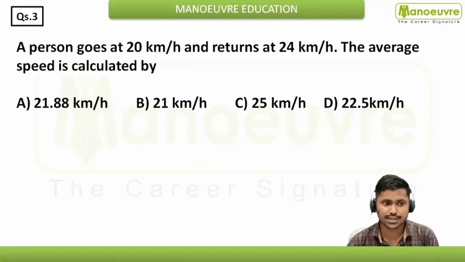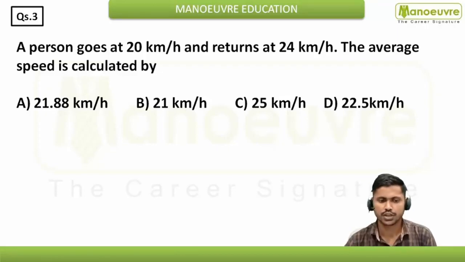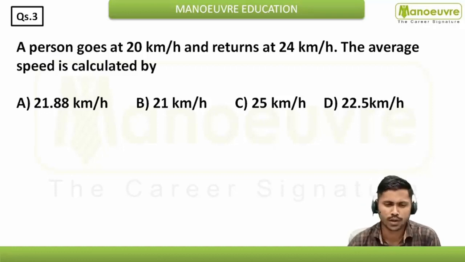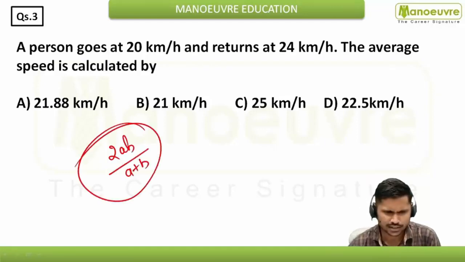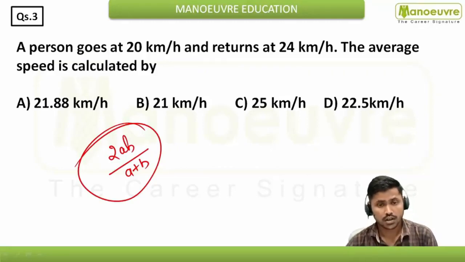Now the third question says a person goes at 20 km per hour and returns at 24 km per hour. The average speed is calculated. So here you have to find out the average speed. So what you will do, you can apply the formula. That formula is nothing but 2ab by a plus b, and you can get the answer. Or I can say what approach you can follow, that I'm going to explain.